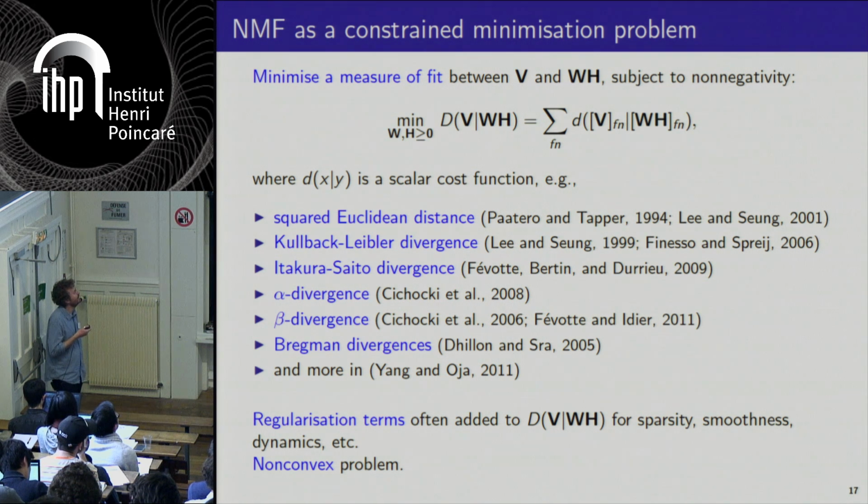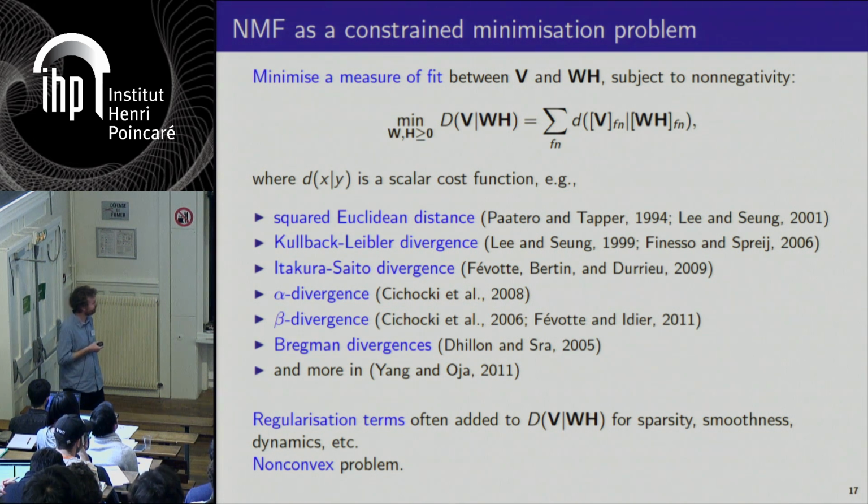This measure of fit is usually an entry-wise measure of fit. So you're going to measure the discrepancy between coefficient fn and the coefficient fn in its approximation, and you sum over all columns and rows.